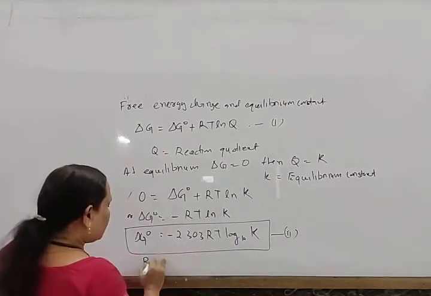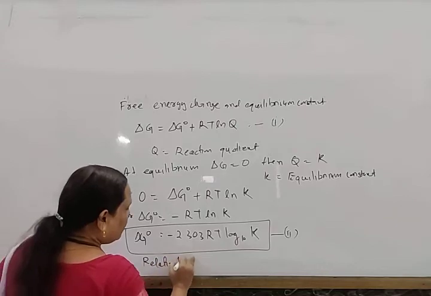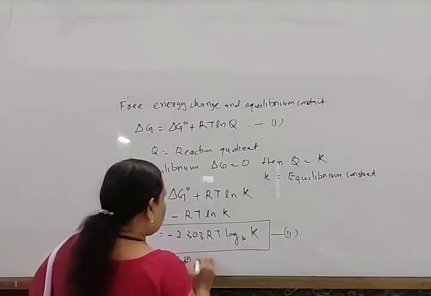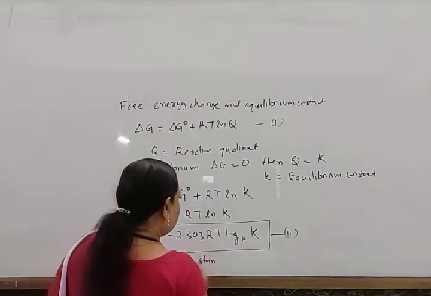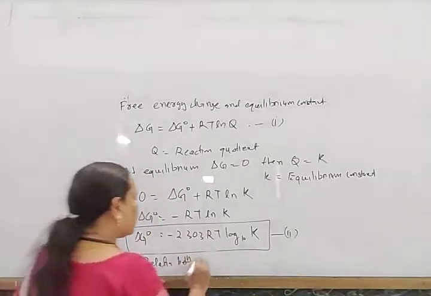This is the relation between the standard free energy change and the equilibrium constant.